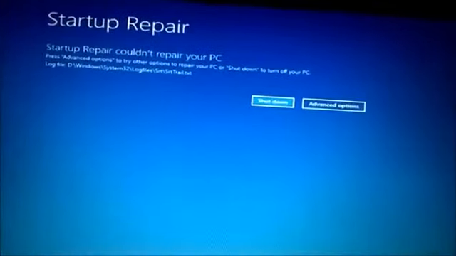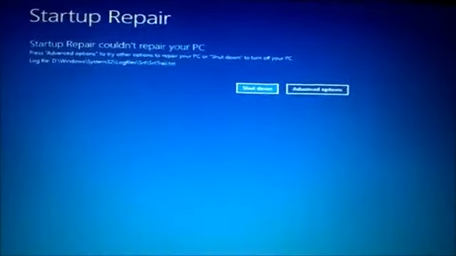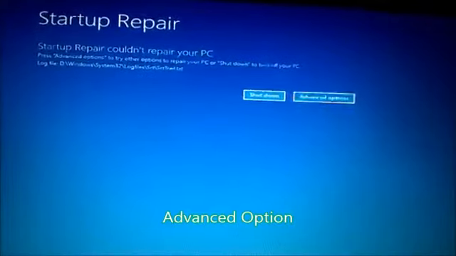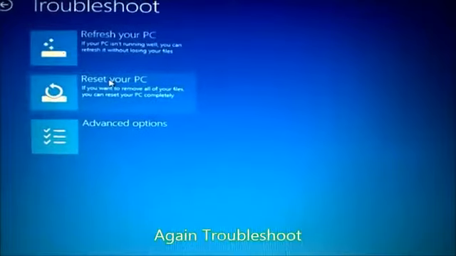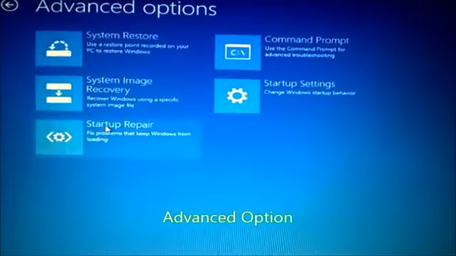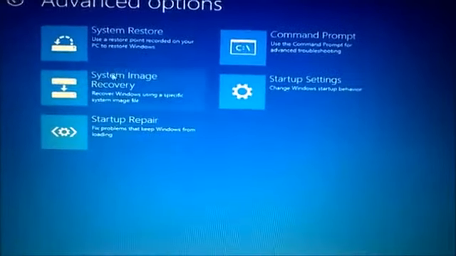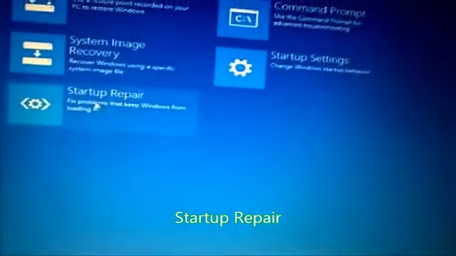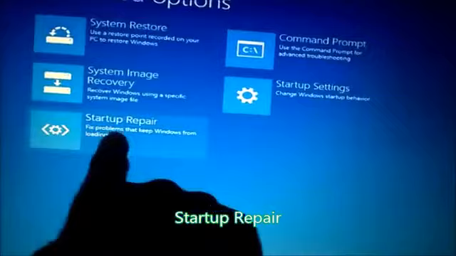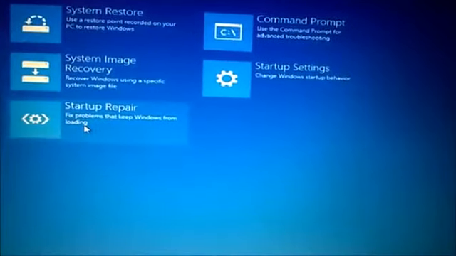Okay, startup repairer. Okay, so advanced options and choose the troubleshoot and advanced options, and this startup repairer fixes problems that keep Windows from loading.